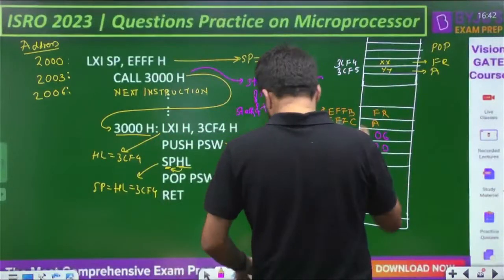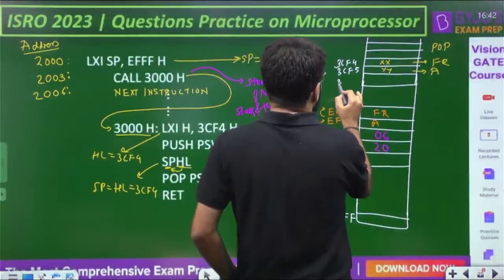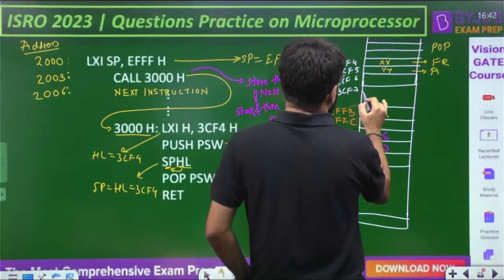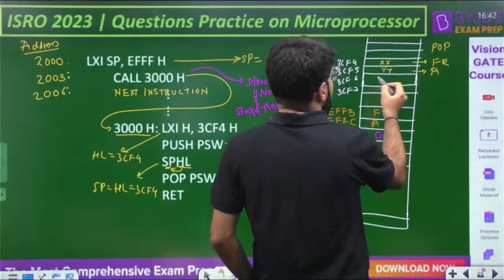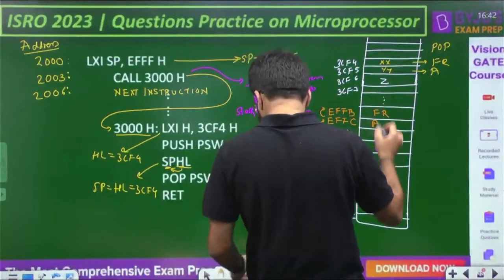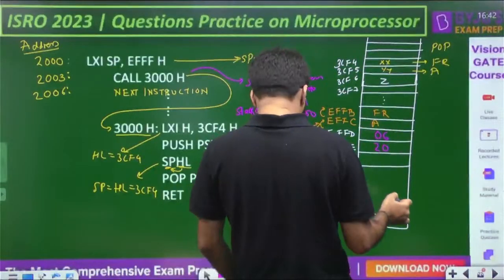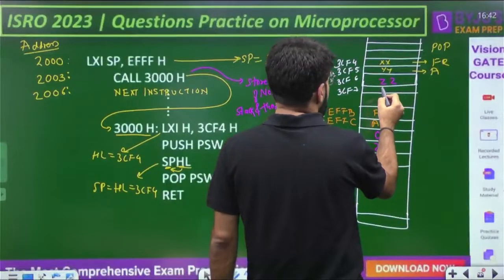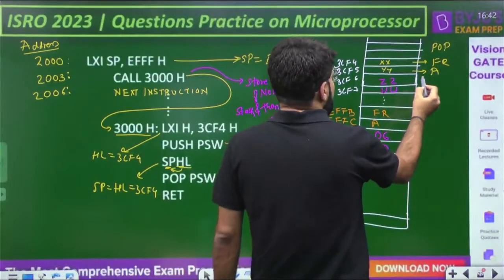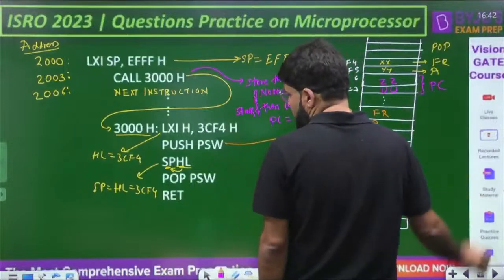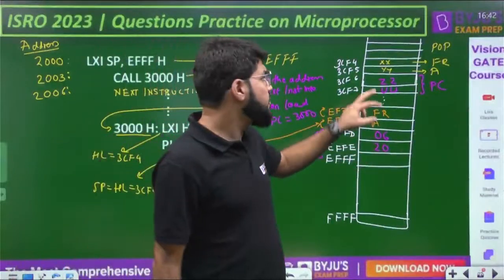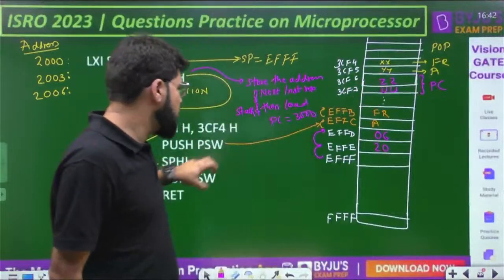Okay, so now the next instruction is going to be at 3CF6, next will be 3CF7. There will be some more garbage data here, suppose ZZ, it can be UU, anything, and that is going to be copied to the program counter. Return, what will it do? It will copy the contents of the top two memory locations of the stack into the program counter.